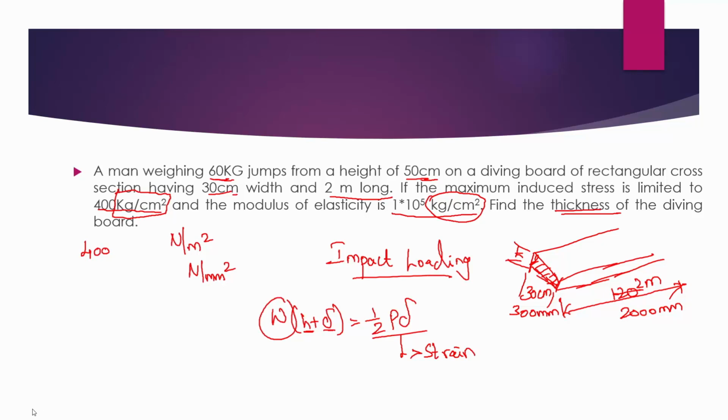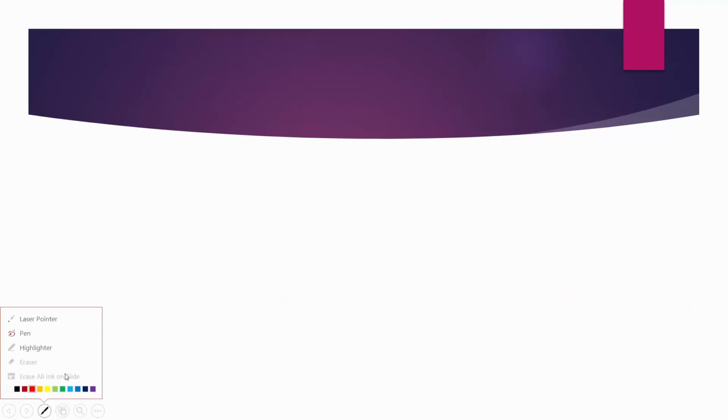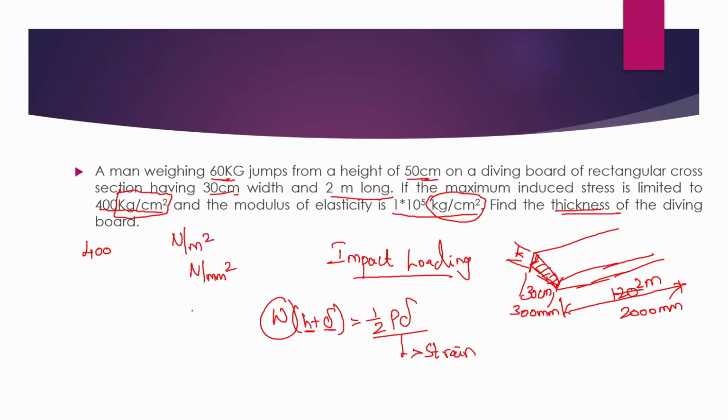So let us convert the values into the appropriate required unit and then go ahead with the problem. The given data: the mass of the man is 60 kg. I'm going to convert this into Newton, so 60 into 9.81.